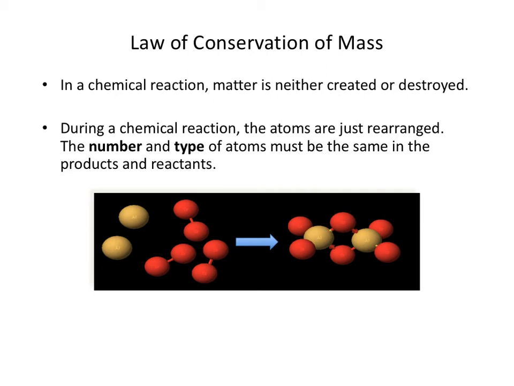But the number and types of atoms don't change. I had 2 yellow atoms, I have 2 yellow atoms. I have 6 red atoms, I have 6 red atoms. So the numbers of atoms of each element is conserved in a chemical reaction. And so that's why the mass doesn't change, because I have all the same material present, I've just changed how everything is connected together.